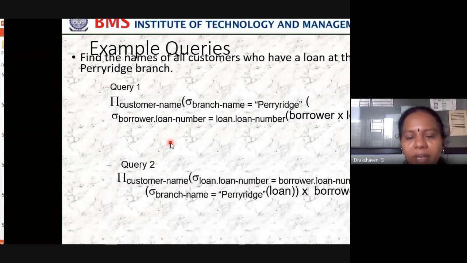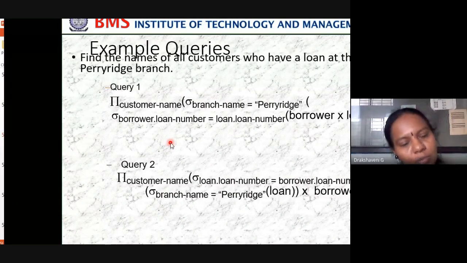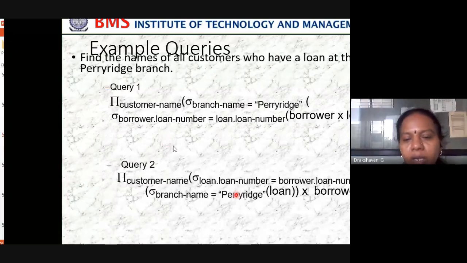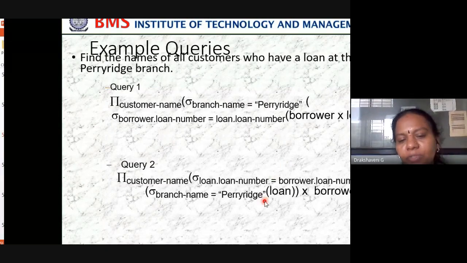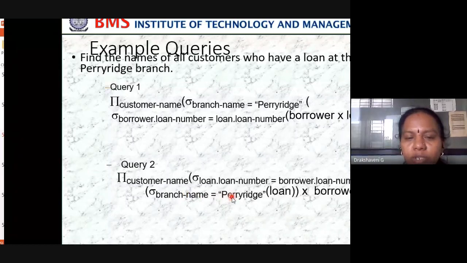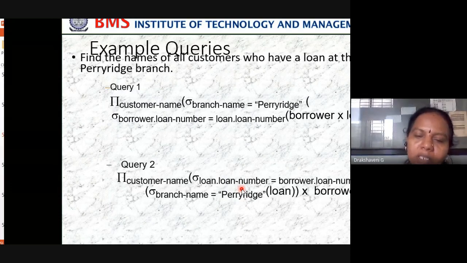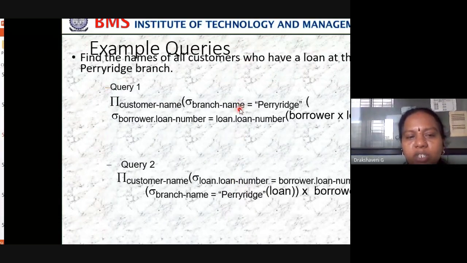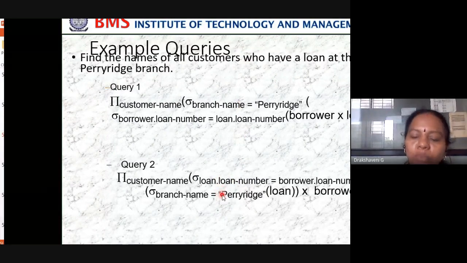It is commutative. Commutative means first you do one operation, then the next operation, or you do the reverse also, it is okay. The same case here also. First, you can do the equal operator, then the comparison operator. What is the equal operator? Loan number and borrower loan number should be equal, or branch name should be Perryridge. This you can do in any order. Commutative means I can do first plus, then minus, or if I do minus and plus, it will be the same. That's what this query says to us. Either you can write the first query or the second query, but both will result in the same result.